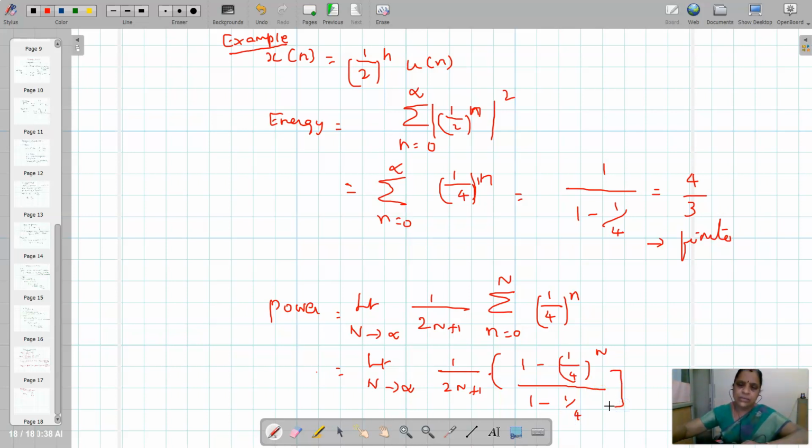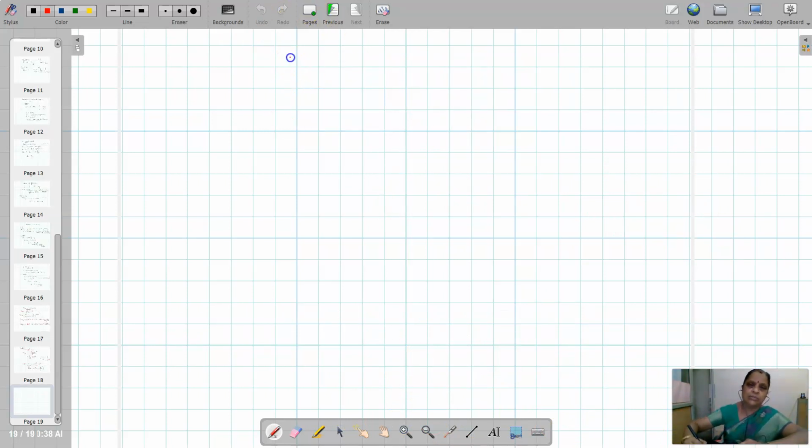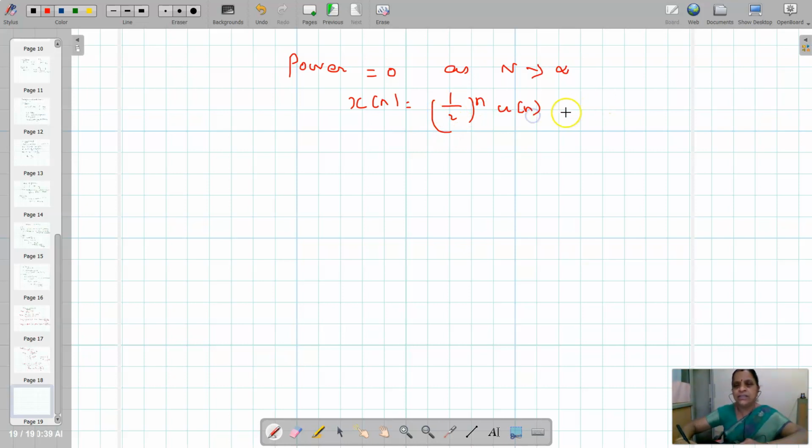Right? So as n becomes infinity, this power is equal to 0. So this particular sequence, x of n equal to half power n into u of n, is an energy sequence.